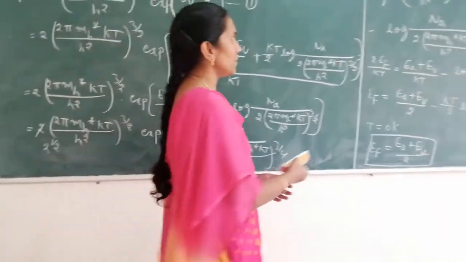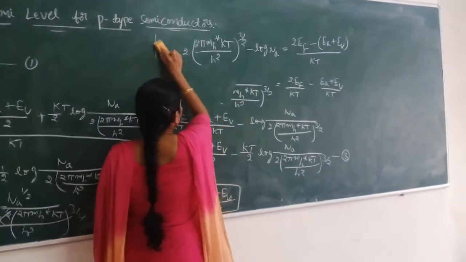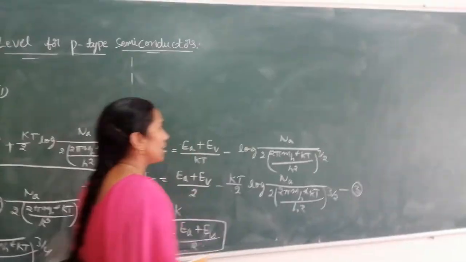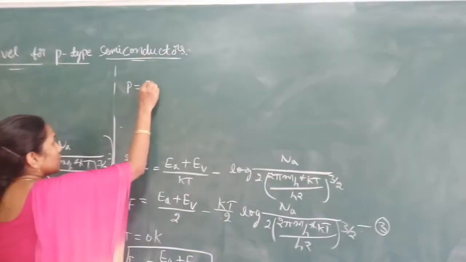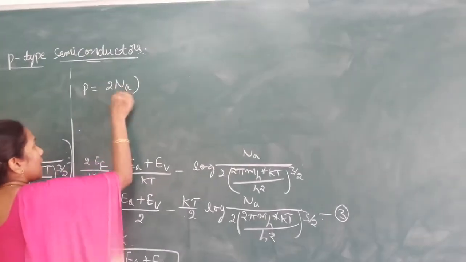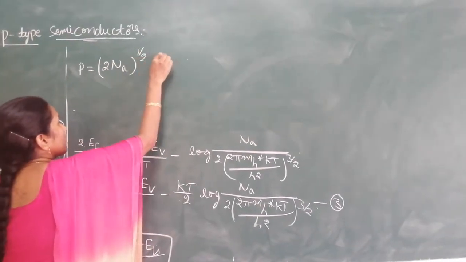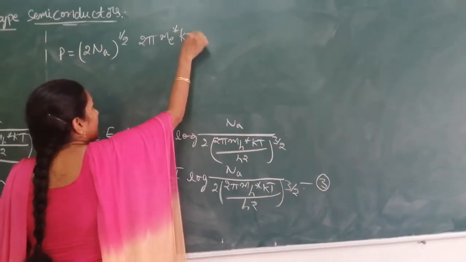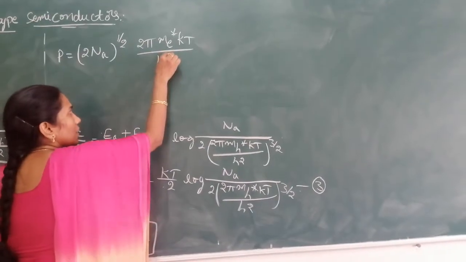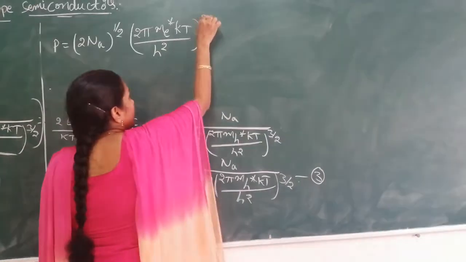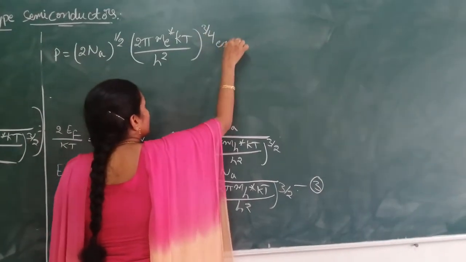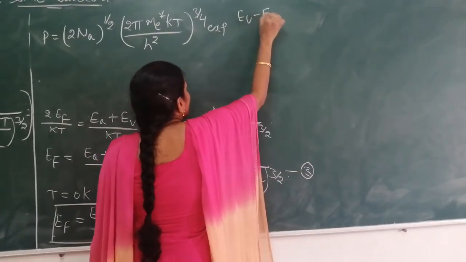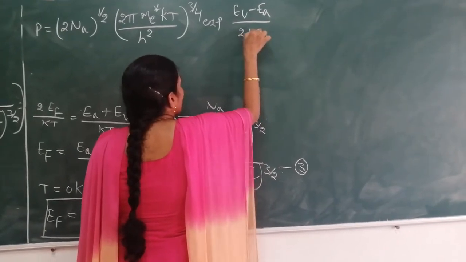After simplification we get the expression for the carrier concentration for p-type semiconductors: p = (2Na)^(1/2) (2π mh* kT/h²)^(3/4) into the final exponential, exp[(EV − EA)/2kT].